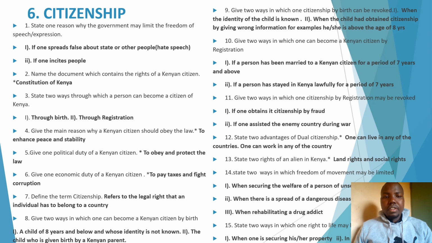And then question 8. Give 2 ways in which one can become a Kenyan citizen by birth. For example, number one, if you are born to a Kenyan parent, then automatically you will become a Kenyan citizen by birth.